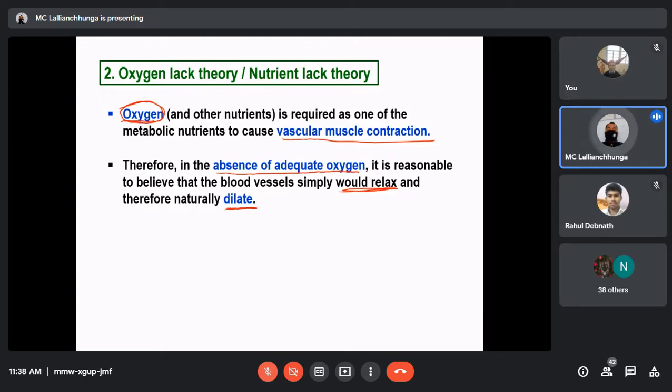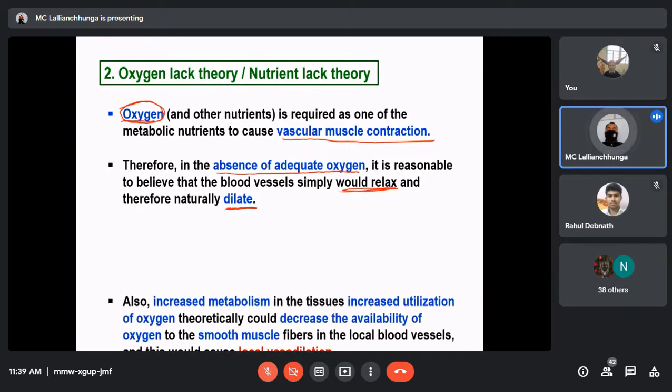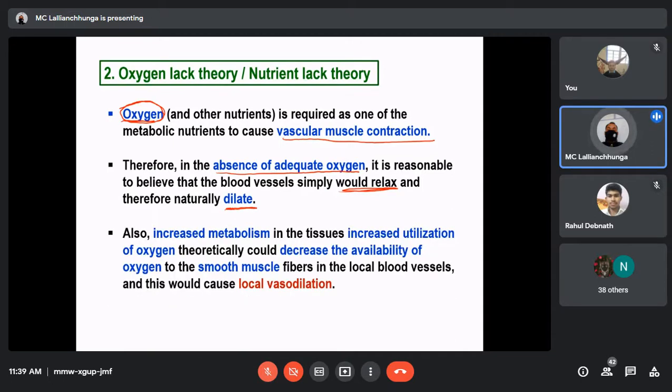Oxygen deficiency means the muscle will relax and there will be dilation. Whenever there is dilation, more blood can flow. That means more oxygen can be supplied through that particular organ or tissue, okay? Also, increased metabolism in the tissue means increased utilization of oxygen. Theoretically, that could decrease the availability of oxygen to the smooth muscle fibers in the local blood vessels, and this would cause vasodilation.